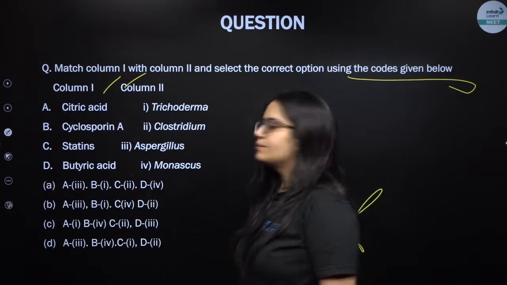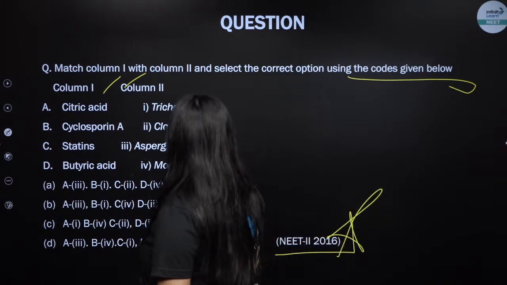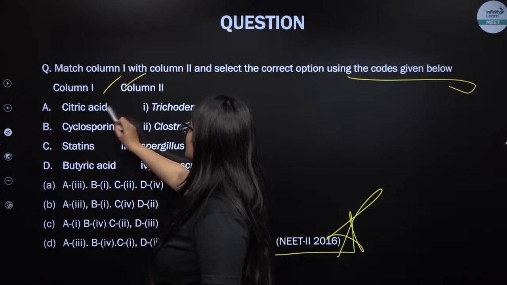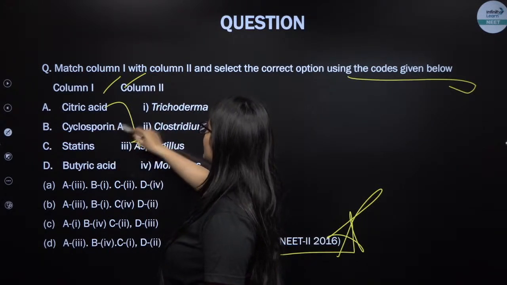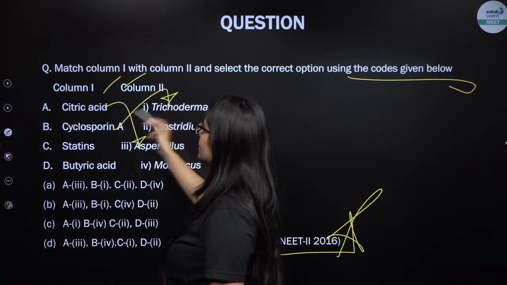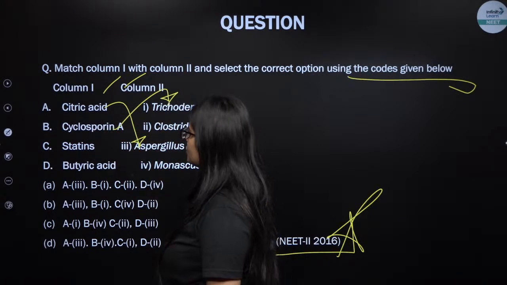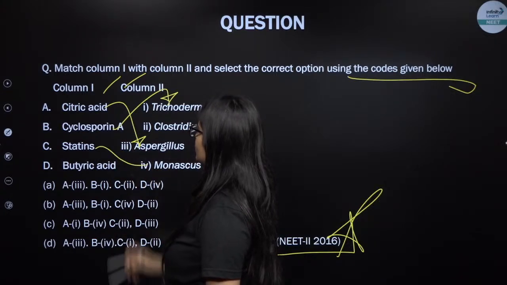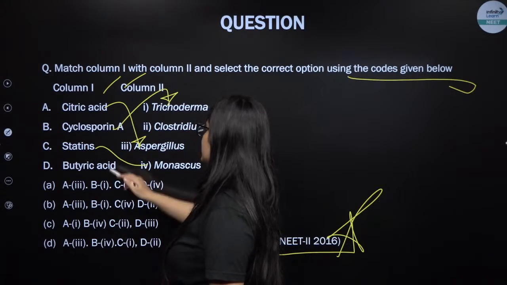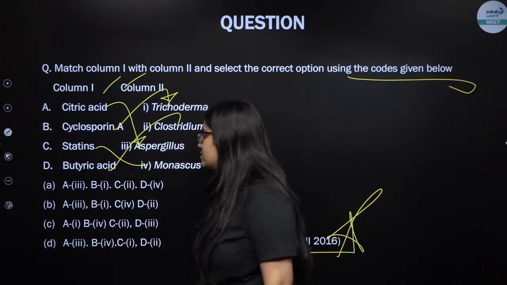Okay, so let me see this. Citric acid will be produced by Aspergillus niger, which is a fungus. Cyclosporin A will be produced by Trichoderma polysporum, which is going to act as an immunosuppressive agent. Statin will be produced by Monascus purpureus, which is a blood cholesterol lowering agent. Butyric acid by Clostridium butylicum, which is a bacteria.